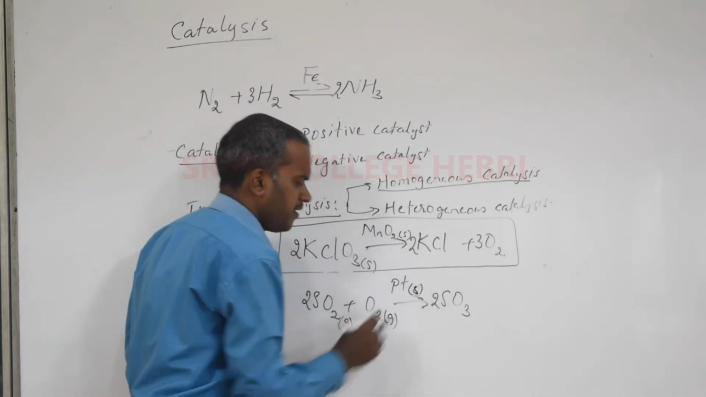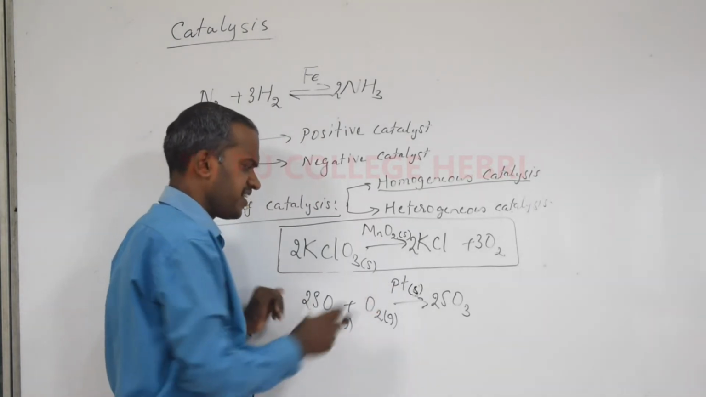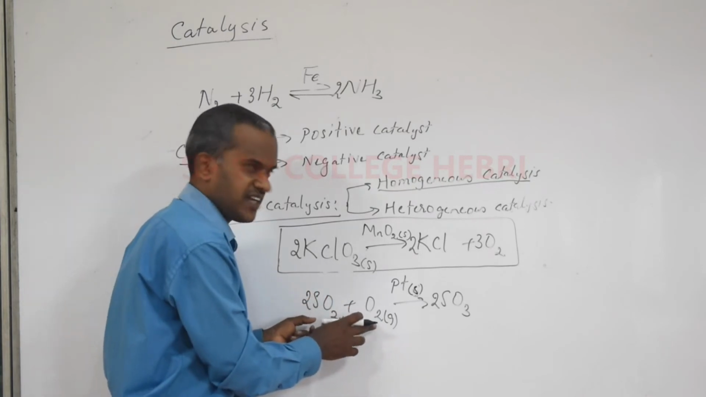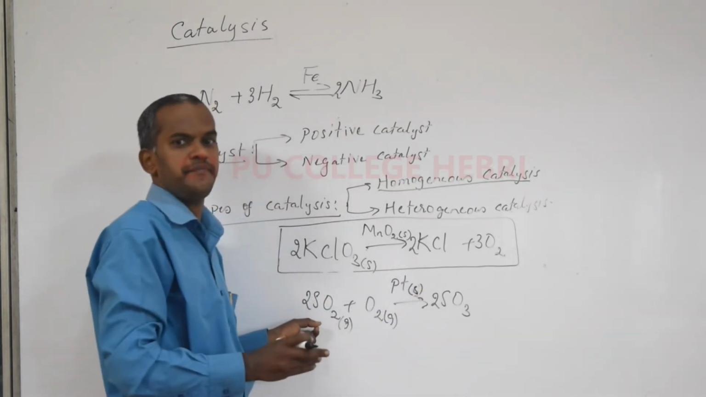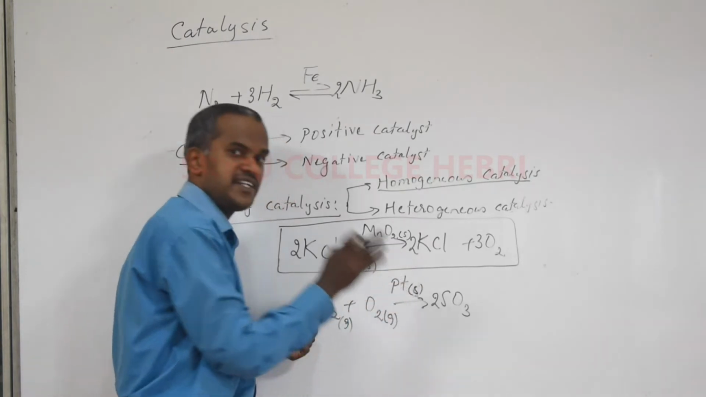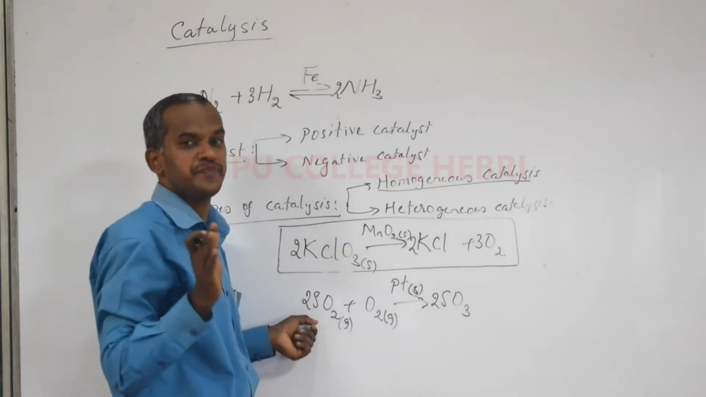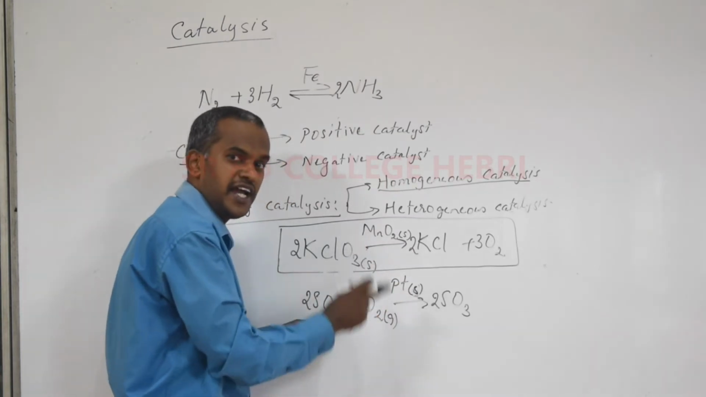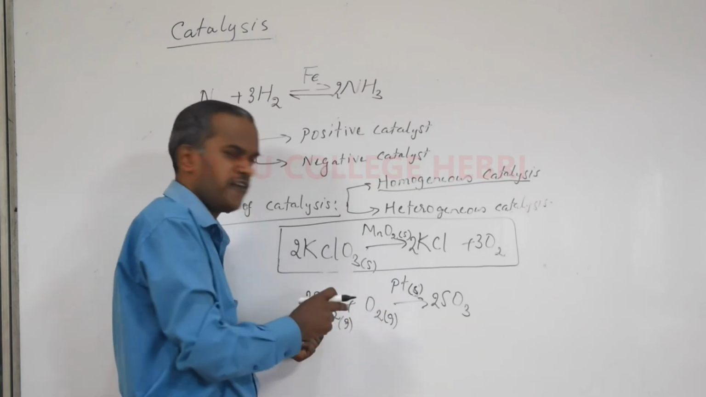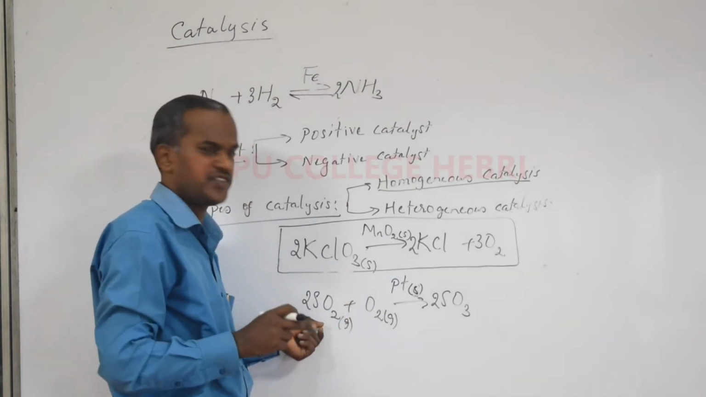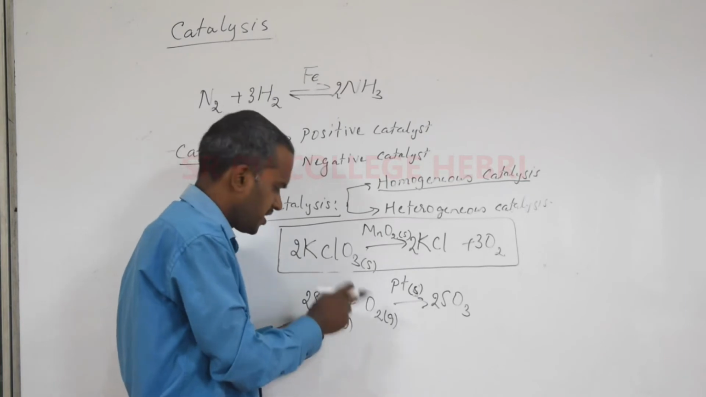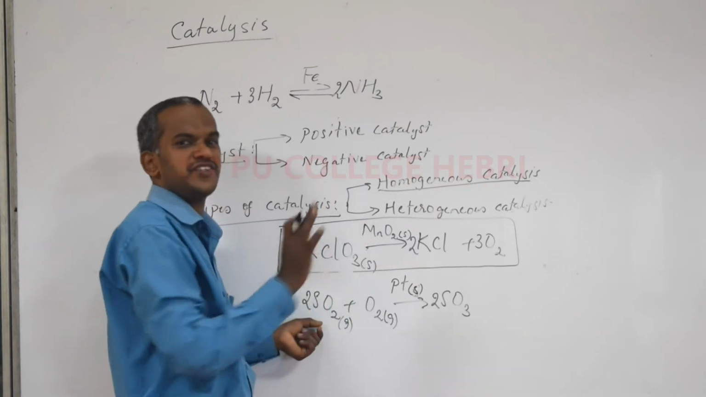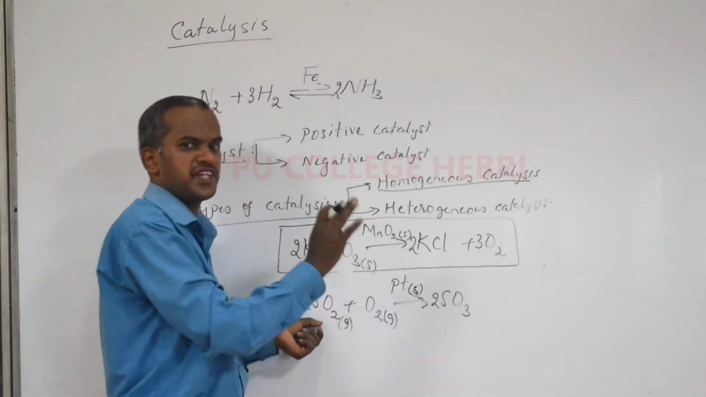So, when you compare the physical states of the reactants and the catalyst, what you can see in this case of the contact process is that reactants are gases, whereas the catalyst is a solid. The reactants and the catalyst are in different phases. They are in different physical states. So, this becomes an example for heterogeneous catalysis. So, now come back to the definition. What is heterogeneous catalysis? It is a type of catalysis in which the reactants and the catalysts are in different phases or different physical states.